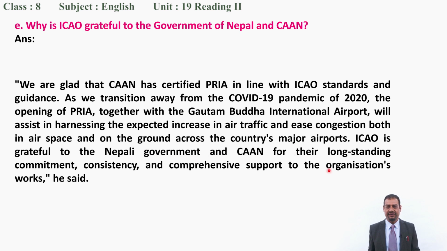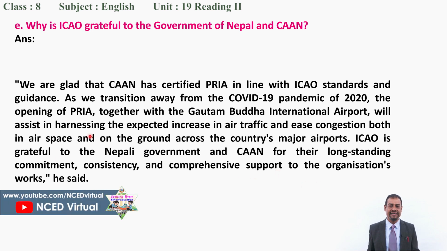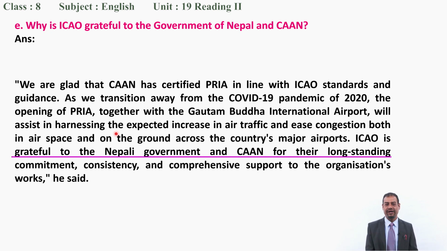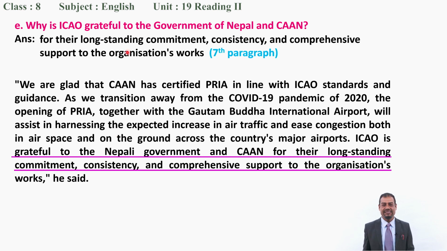See, now you can find here, for their long-standing commitment, consistency and comprehensive support to the organization's works, he said. So have you located the information, in which line you can find? All right, you can find here. See, so what's your answer now? So your answer should be for their long-standing commitment, consistency and comprehensive support to the organization's work. And you can find this answer in the 7th paragraph of the text.